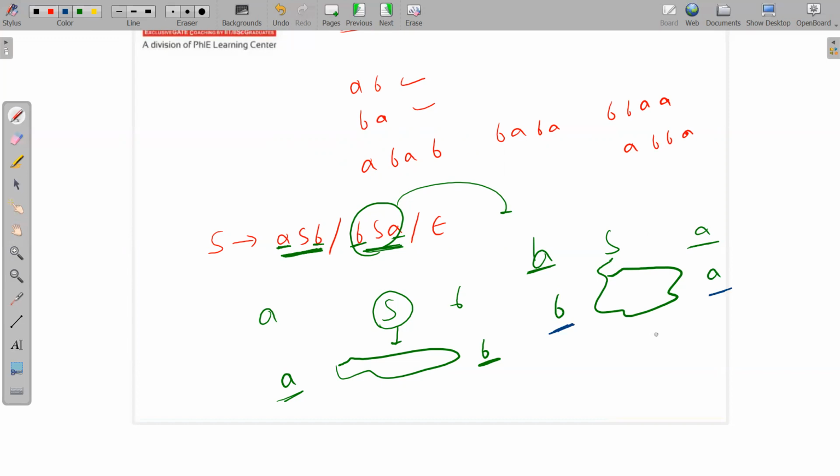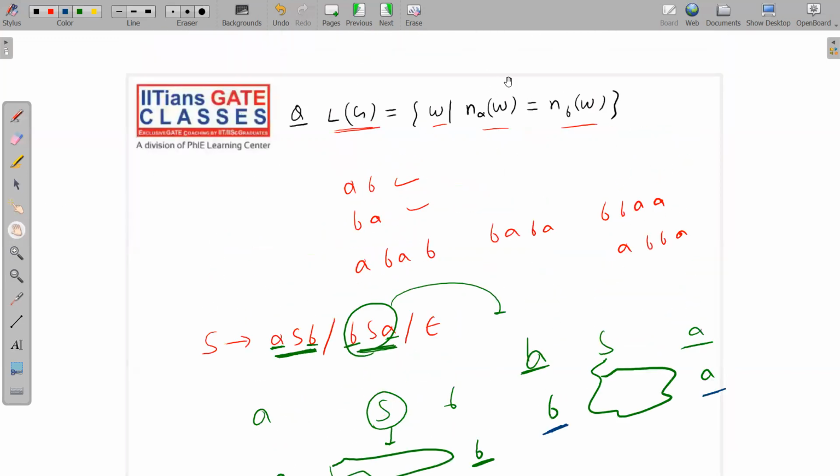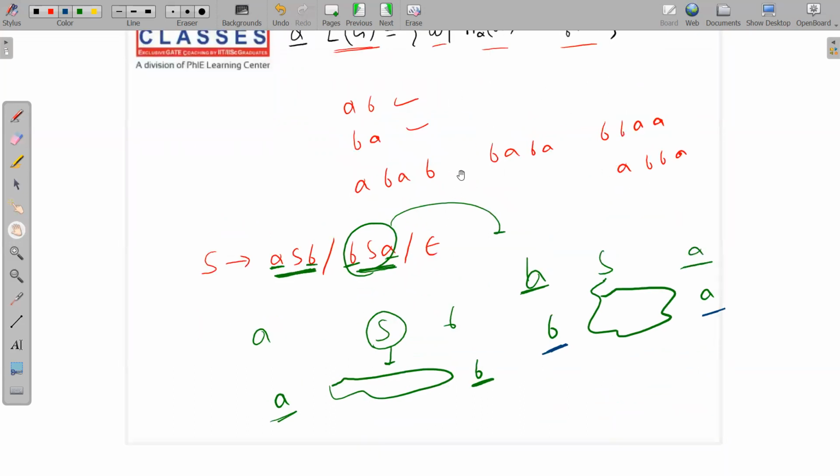This is confirmed. Now, if we have all possible strings over A and B which have equal A's and equal B's, then a string can start with A and end with A also, like this. So I can guarantee you that this string cannot be generated by this grammar. So this grammar is wrong. Okay, I hope I have made the point clear to all of you.